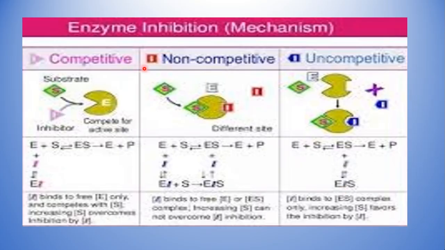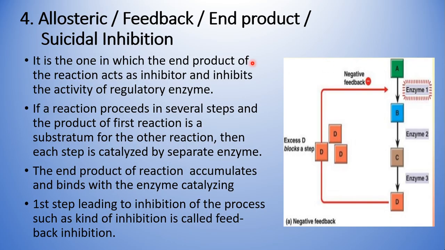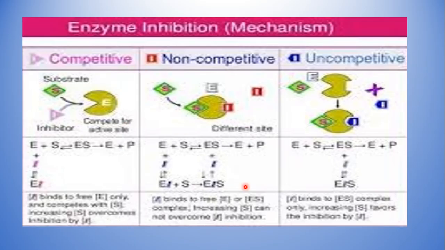One is competitive, non-competitive, uncompetitive, and another one is allosteric. So let's have a quick review of the inhibitions that we have discussed. In the competitive, I told you the substrate and the inhibitor are structurally similar in nature, and they both compete for occupying the active site of the enzyme. If the substrate binds, we will get the product. If the inhibitor binds, we won't get the product, and that's how the enzyme activity is inhibited.